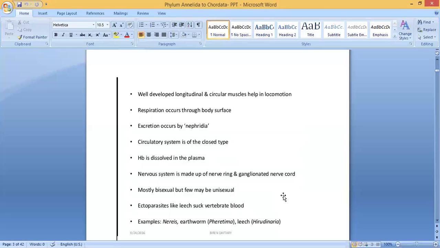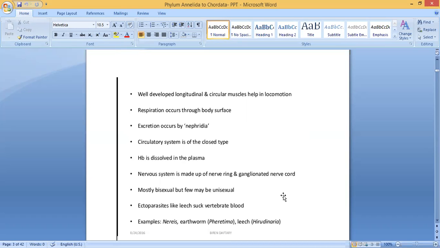The circulatory system is closed type. What is meant by closed type? There are two types of circulatory system, closed and open. Closed type means the heart pumps blood and the blood flows through the blood vessels. Open type means, as in the case of cockroach, the blood is inside one cavity and all the organs are bathed in this blood. Clear? So here the circulatory system is like ours. We have closed type, blood flowing through the blood vessels.